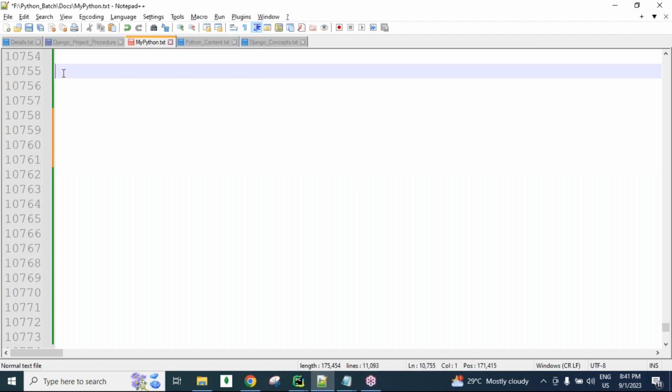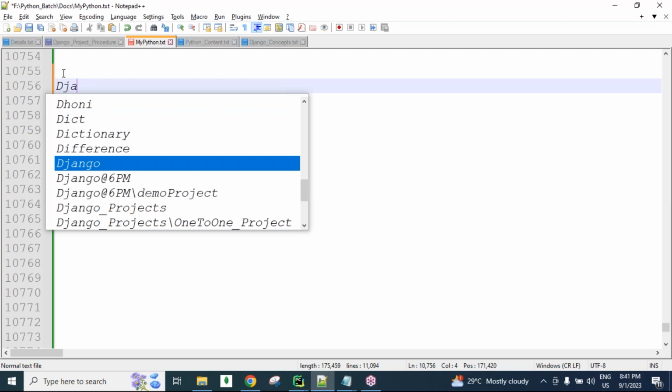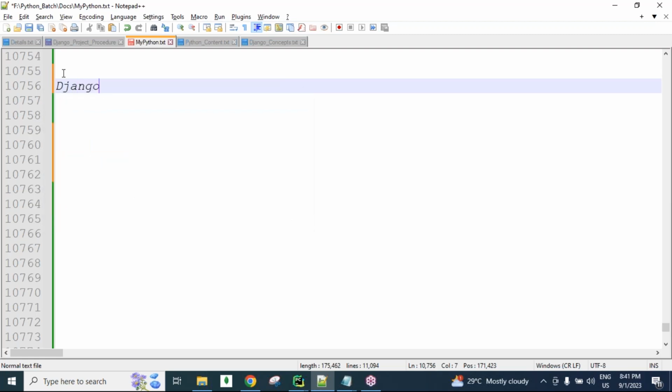Guys, in the last session, we discussed some major points and basic points about the Django REST framework. Today, some more points we will discuss.